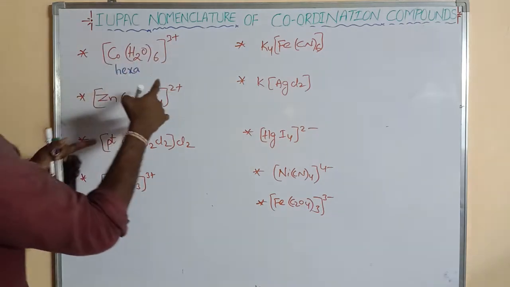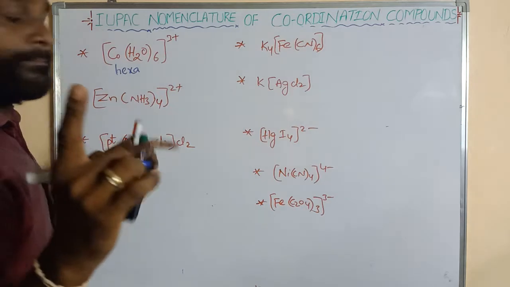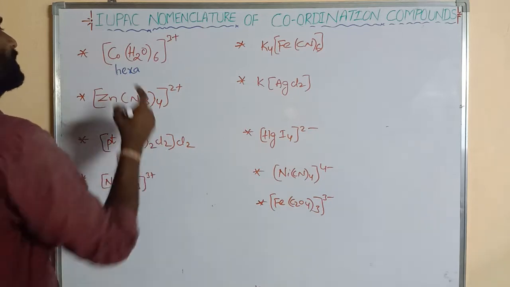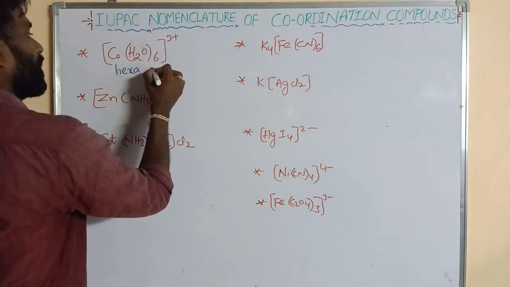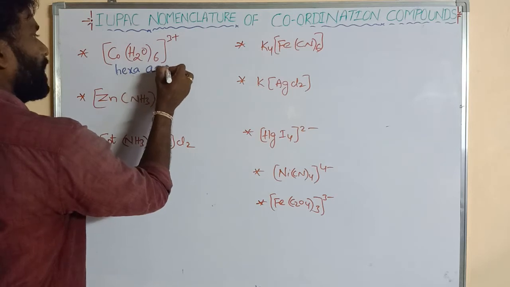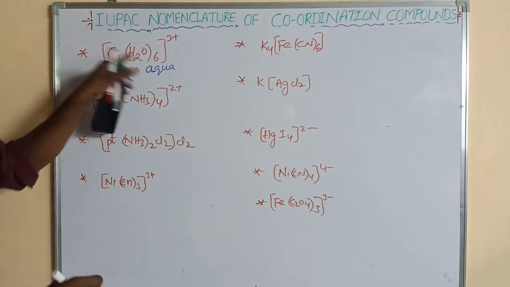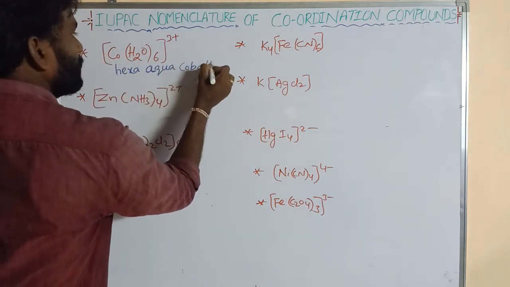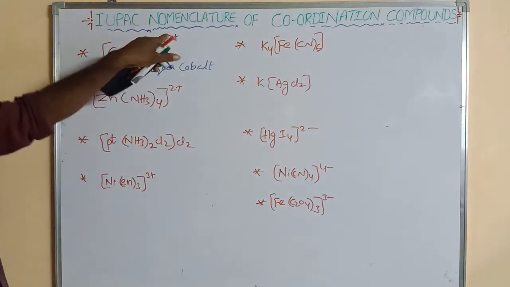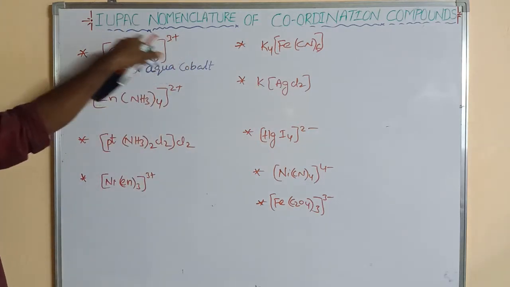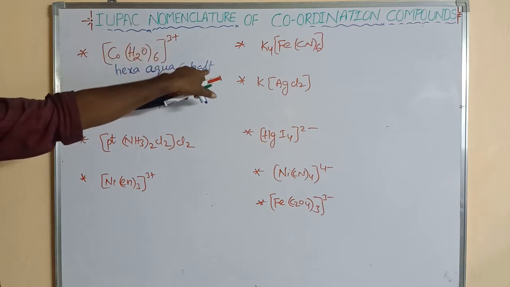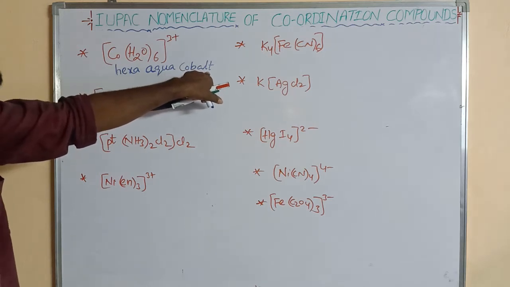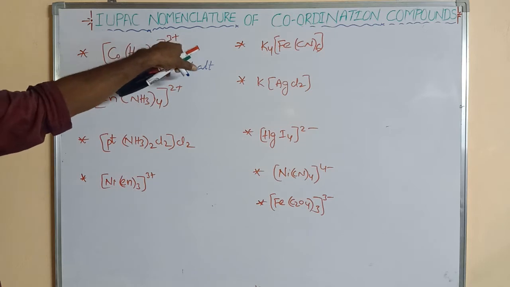In a coordination compound, the name is given first for the ligand, followed by the central metal atom. So hexaaqua. Next we write the central metal atom, which is cobalt. This is not a negative complex. If a negative charge is present on the sphere, the suffix ate is added to the central metal atom, as in cobaltate, but this is not a negative complex.